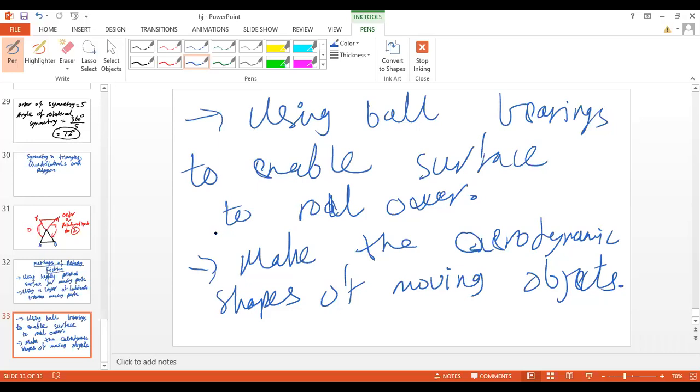You're done? Okay, the third point is using ball bearings to enable surfaces to roll over, and the fourth point is make aerodynamic shapes of moving objects. What does aerodynamics do? It reduces air resistance.